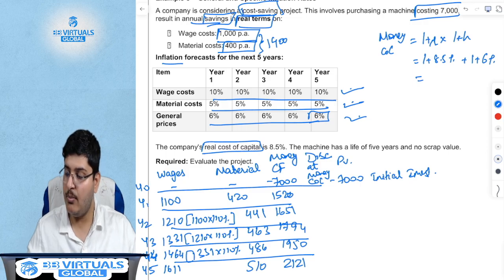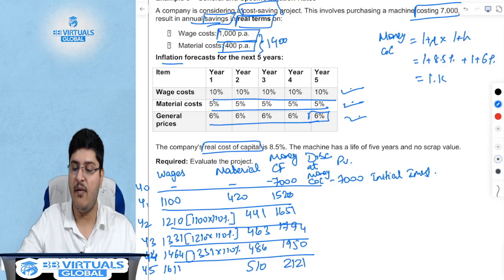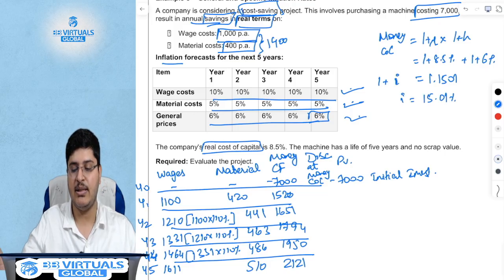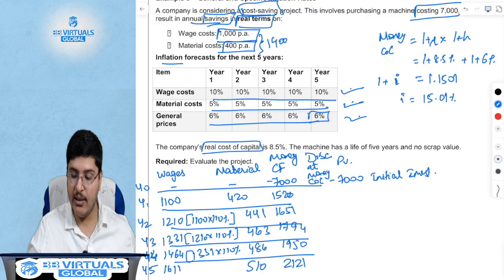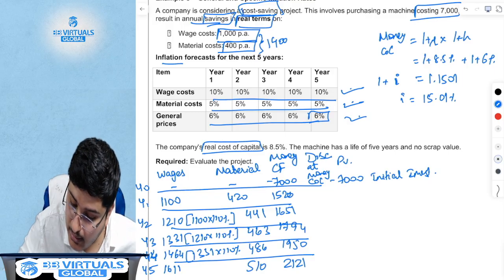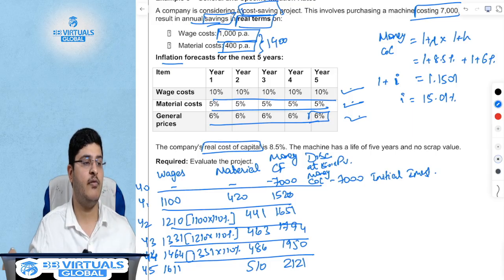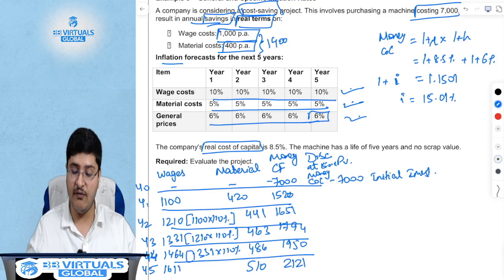So 1.085 into 1.06 gives me 1.1501, and this is 1 plus I. So I becomes 15.01%. So what is the discounting rate? Discounting rate of 15.01%. For the sake of simplicity, 15%.